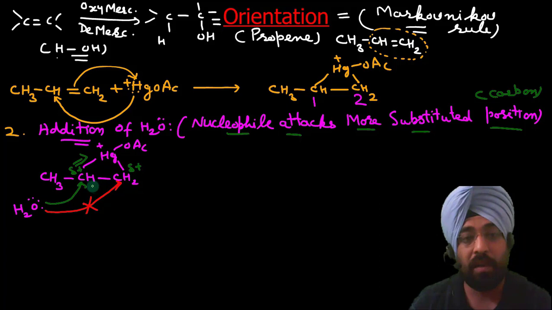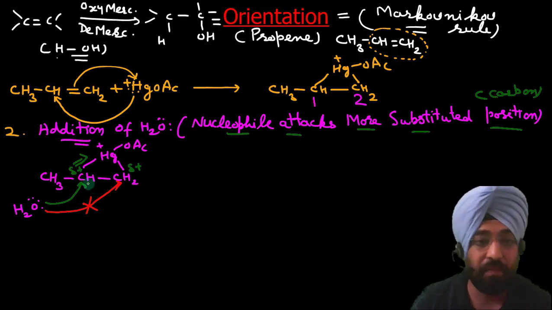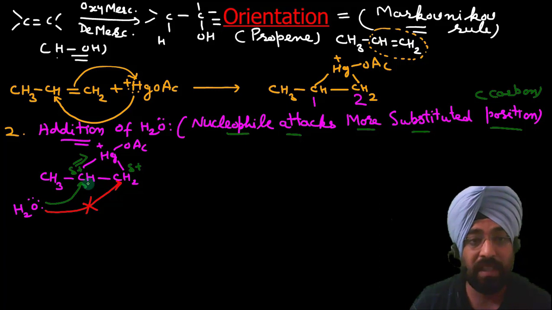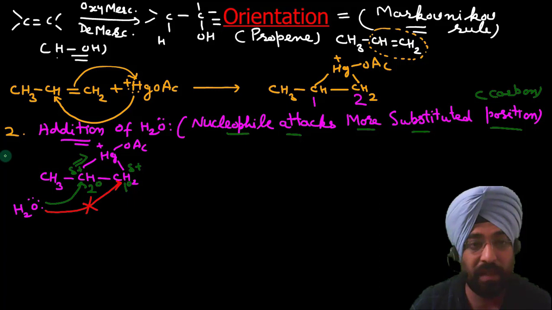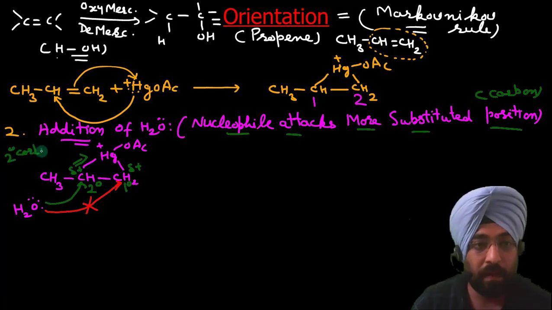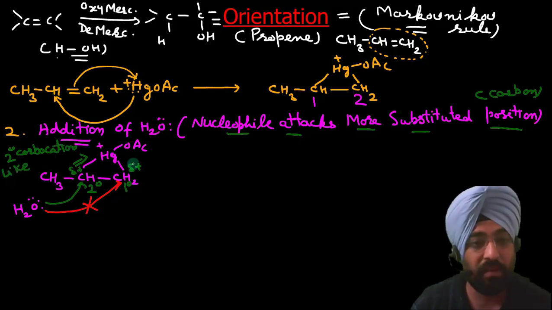Now this carbon is a secondary carbon, and this carbon is a primary carbon. If this carbon carries a positive charge, it will be like a secondary carbocation, though there are no free carbocations.